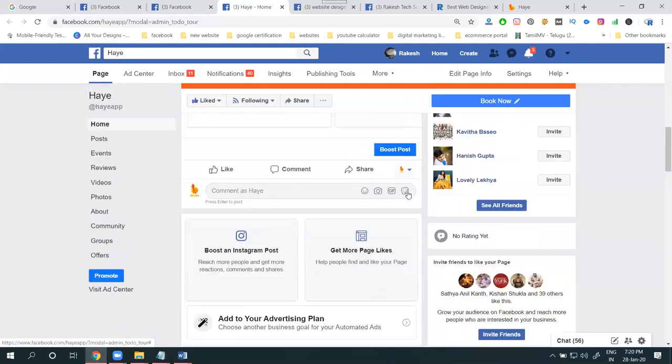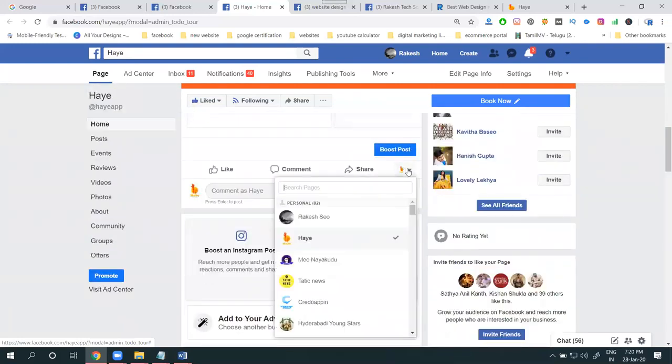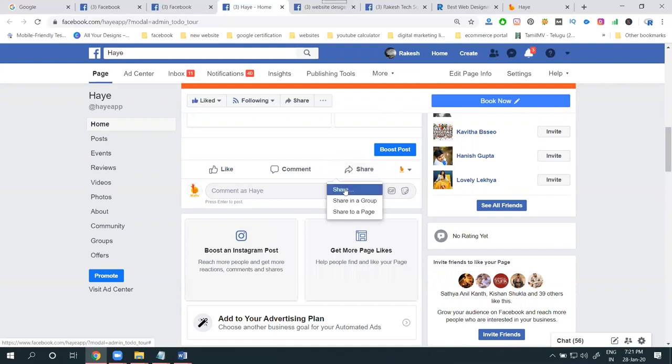For this purpose, first of all, we have two options: share with the profile, or share with the page. First of all, we can go with the page share. For the page share, we can go to the share option, groups and pages. Facebook's other option is called groups. We have to add the particular groups. Next will be pages. If you want to share to other pages, select it.